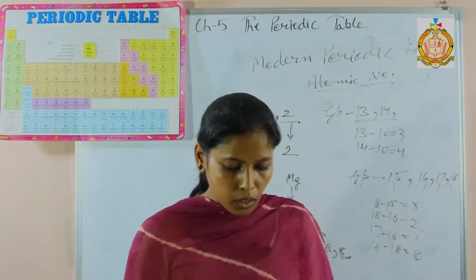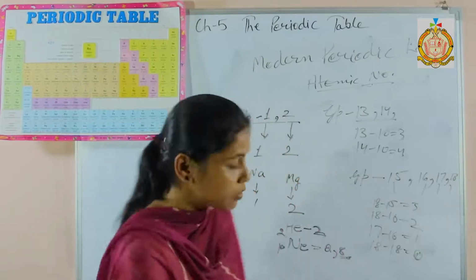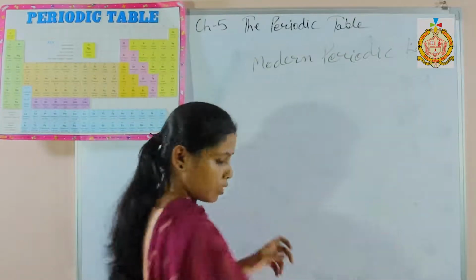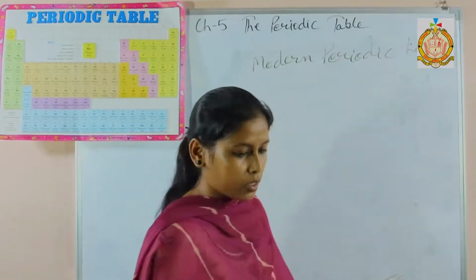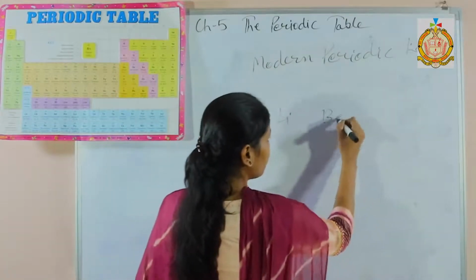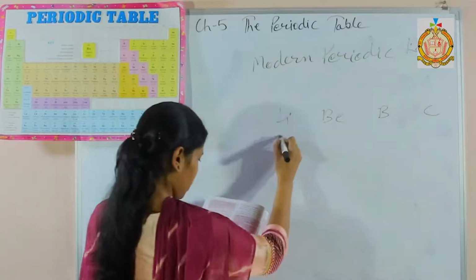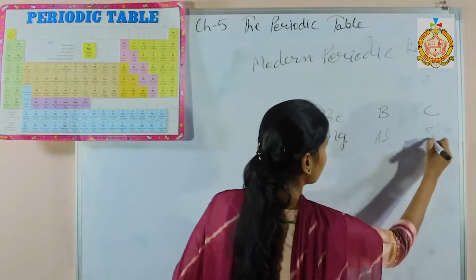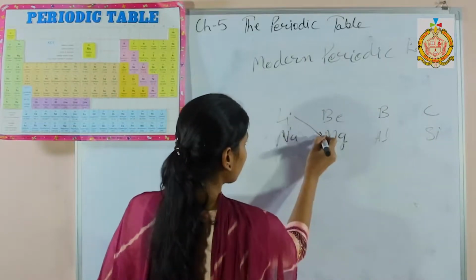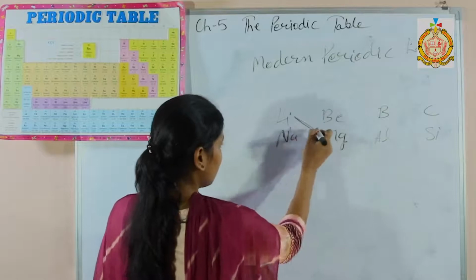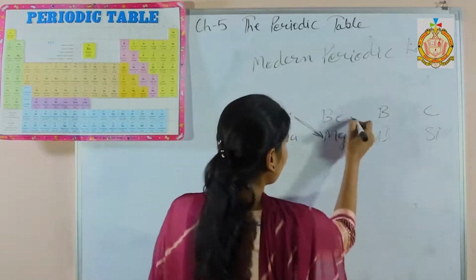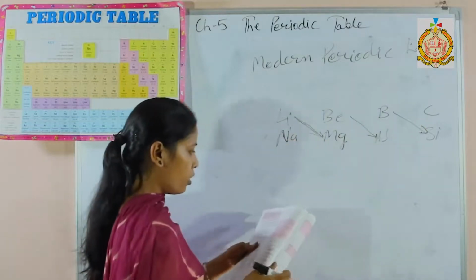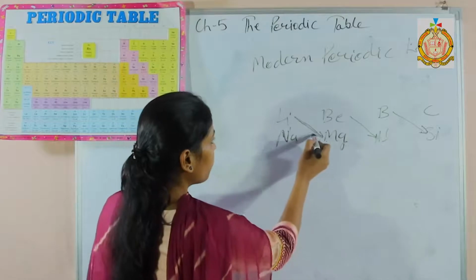Next is bridge elements. Bridge elements are like period 2 and period 3. Lithium, beryllium, boron, carbon, and here sodium, magnesium, then aluminium and silicon. Now bridge elements, why are they called bridge elements? Because they have diagonal relation. Diagonal relation, their properties are matched. So these are also called diagonal elements or bridge elements.